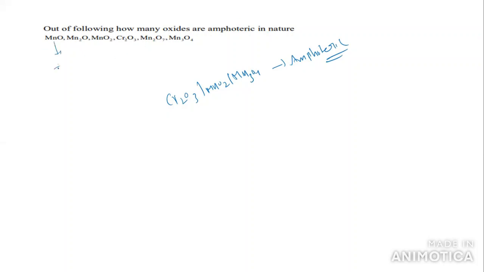Here, what is the oxidation state of Mn in MnO? +2. So here +2 is most basic. You can go for the next. We have Mn2O7. It is also basic. Basically, MnO2 is weakly acidic, and we can say it is also mildly basic. So it can act as amphoteric in nature.